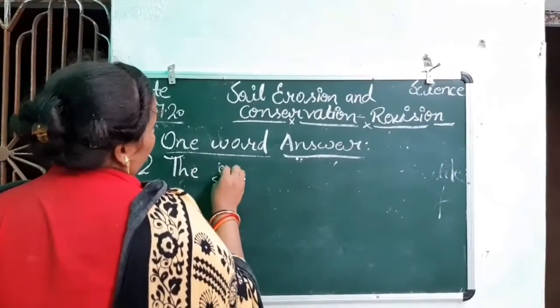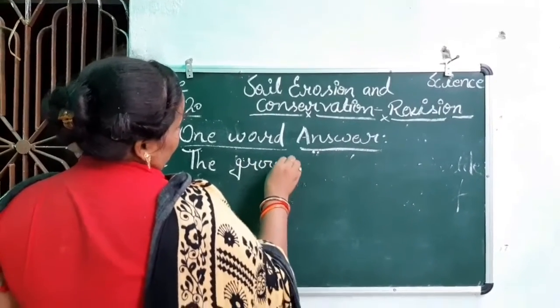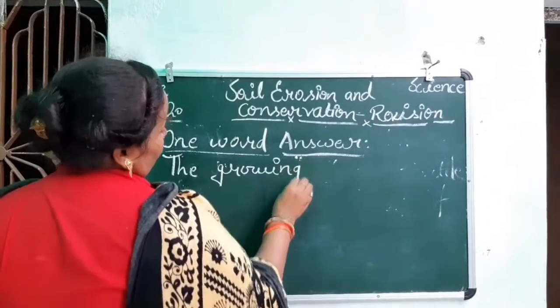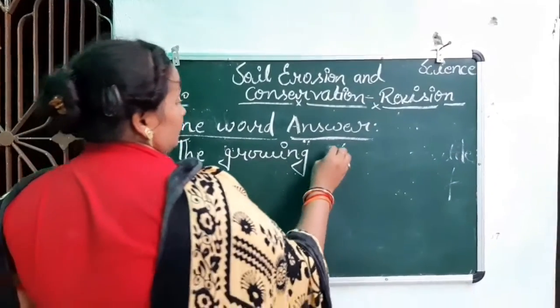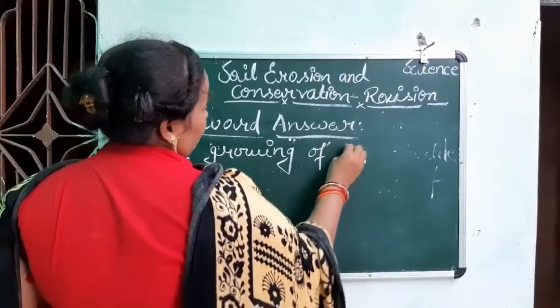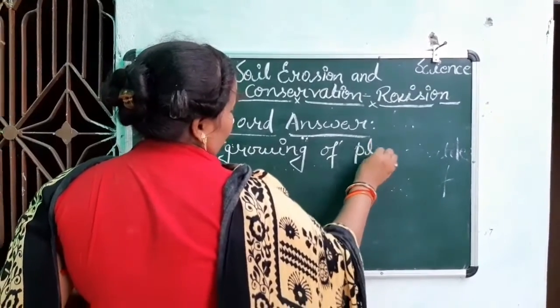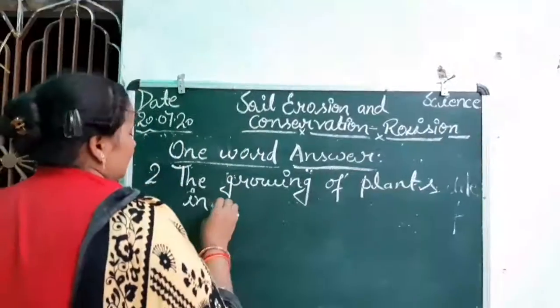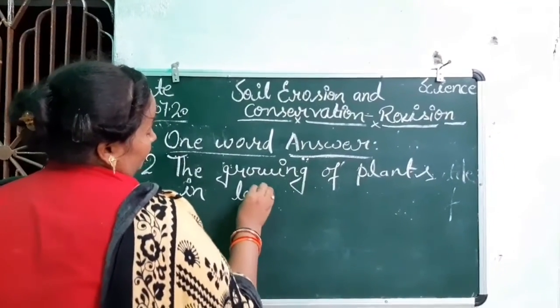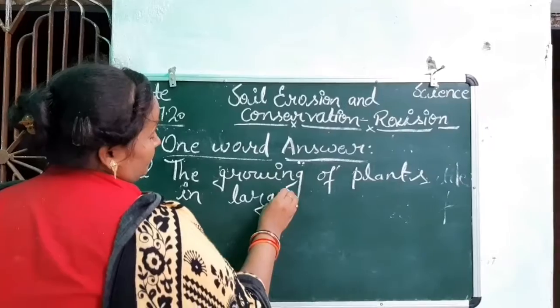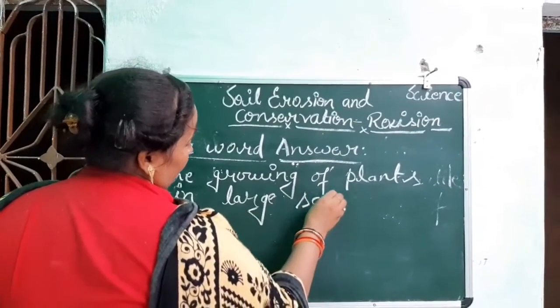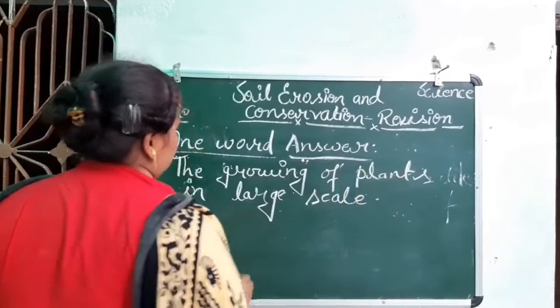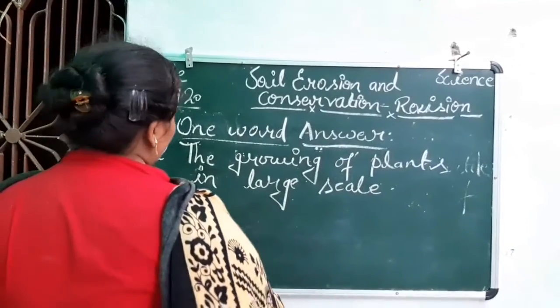The growing of plants on a large scale. Okay, class. What will be the answer? What do we call it in one word?